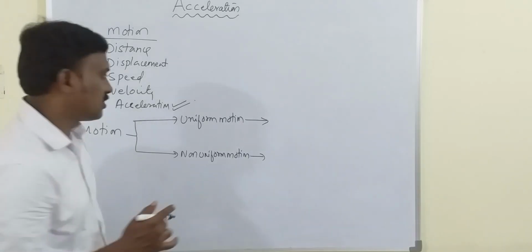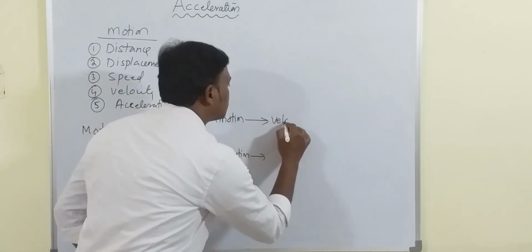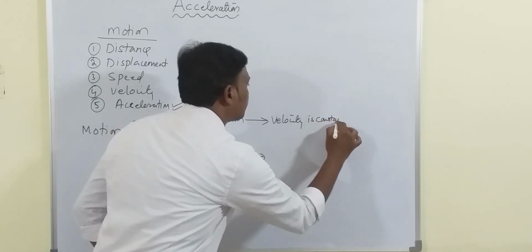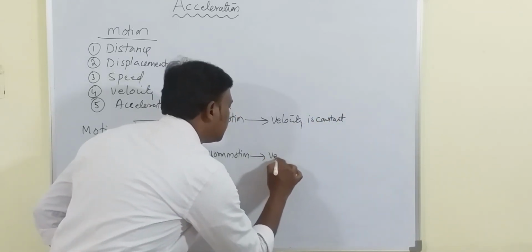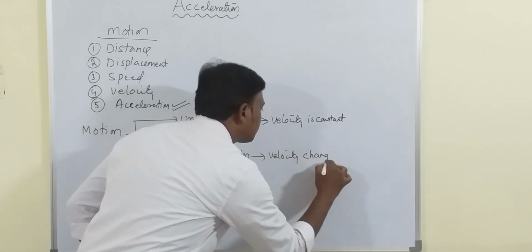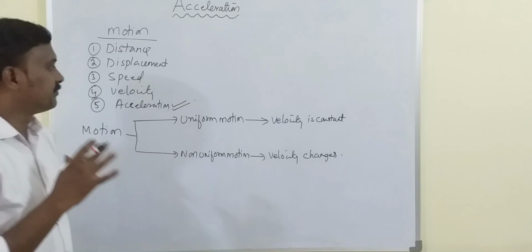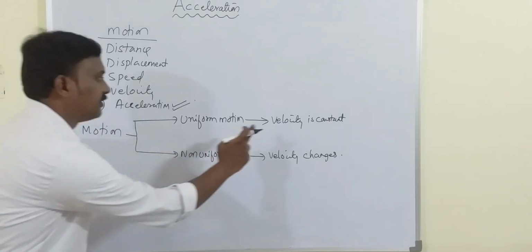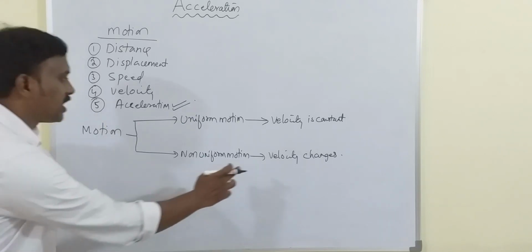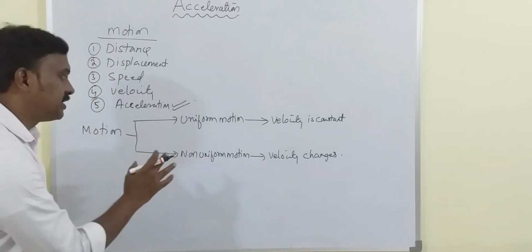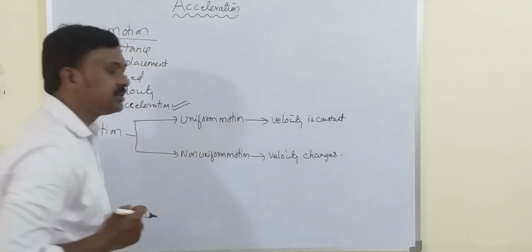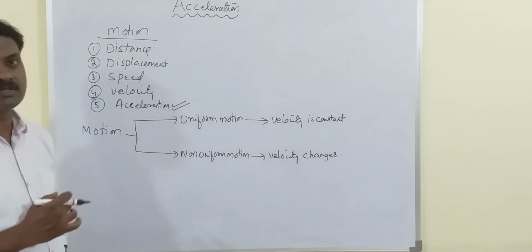When velocity is constant. And when velocity changes, this is very important, we say the body is going with non-uniform motion. And what are the conditions to say that velocity is constant, children?